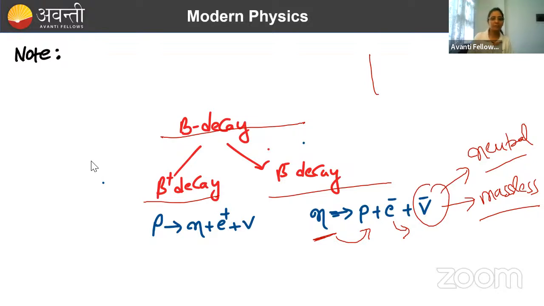So it has a very large chance of penetrating to large distances.